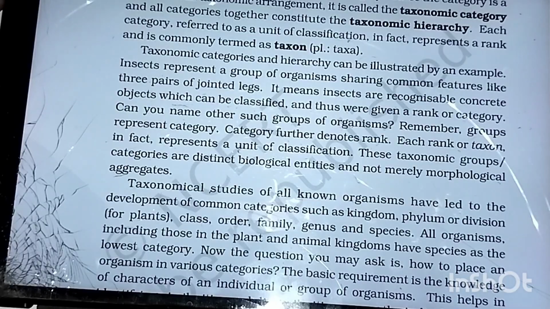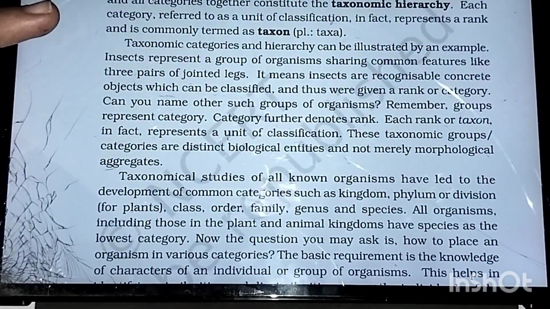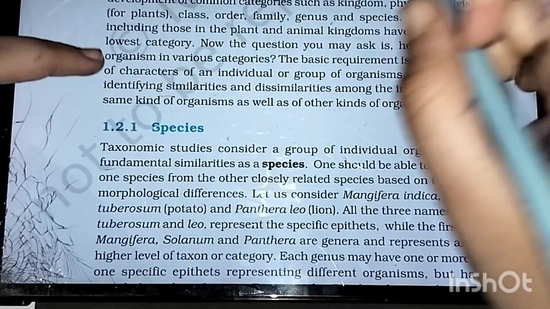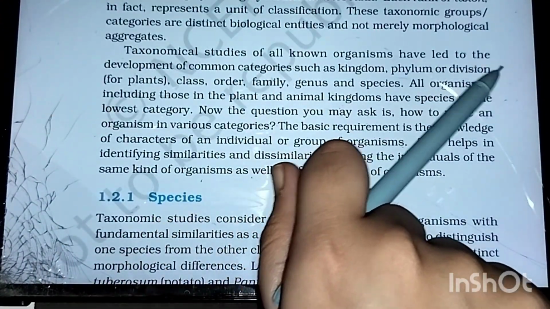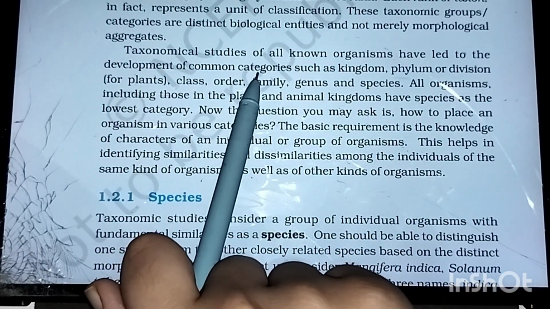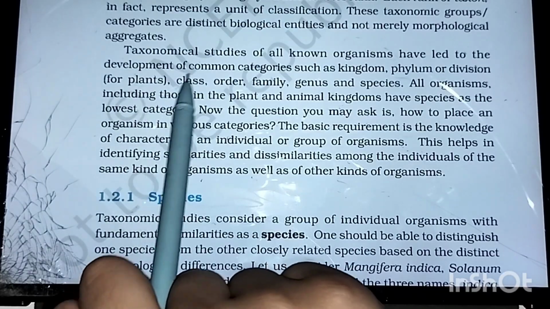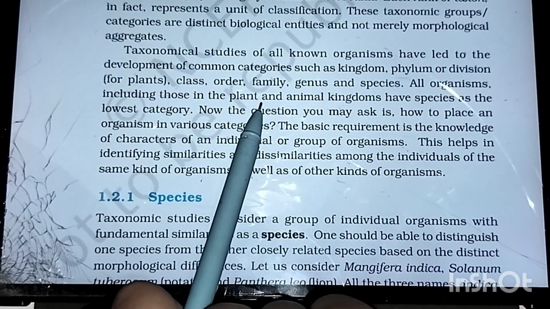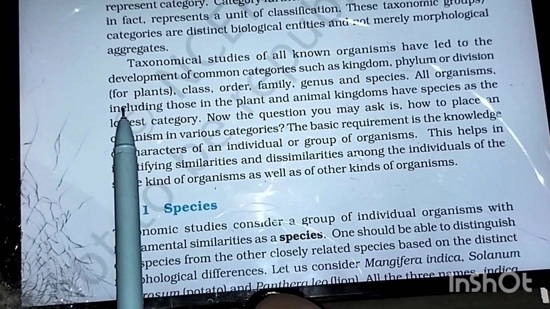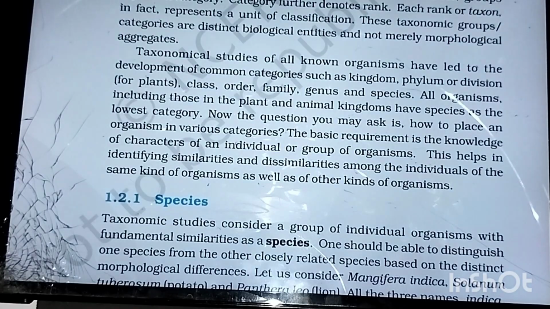So moving further, taxonomical studies of all known organisms have led to the development of common categories such as kingdom, phylum or division, class, order, family, genus and species. All organisms, including those in the plant and animal kingdoms, have species as the lowest category. Okay, species is the most basic and the lowest category.